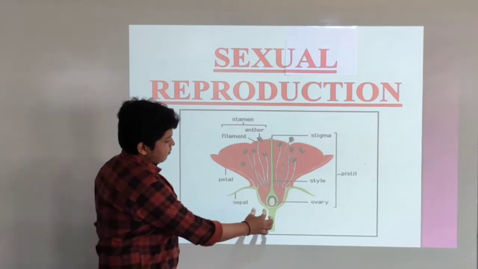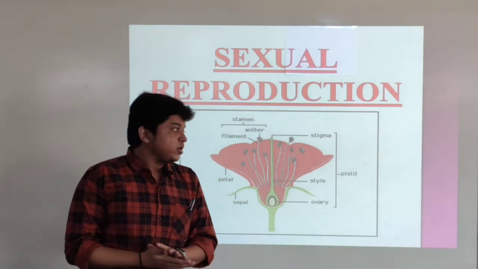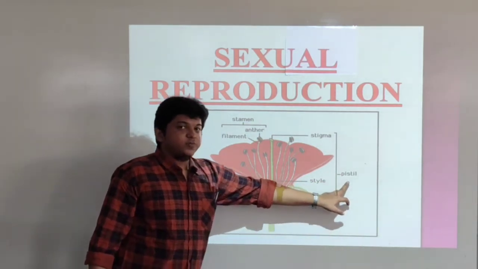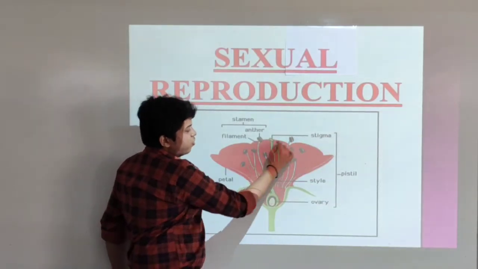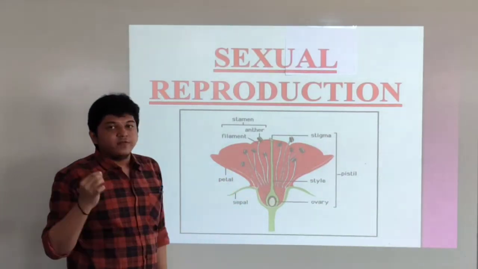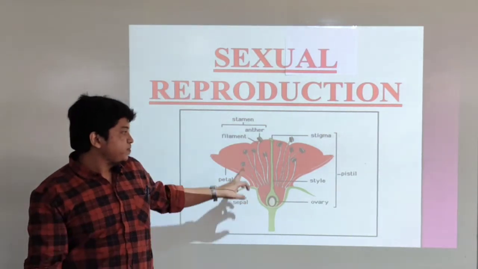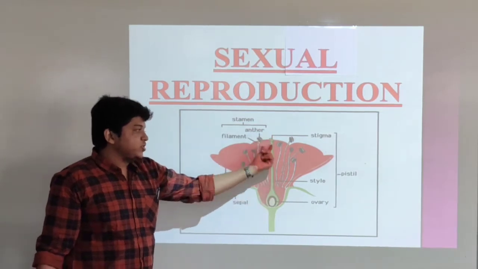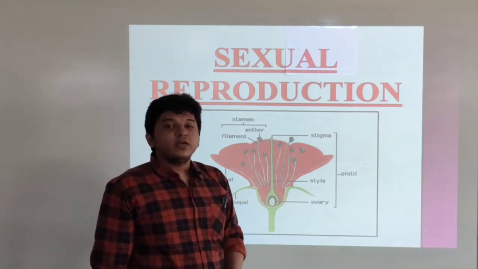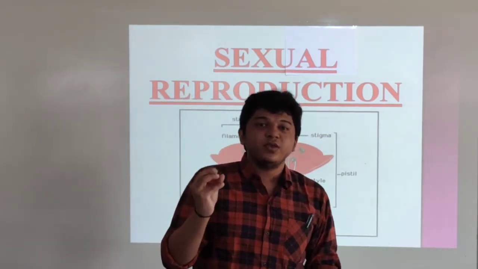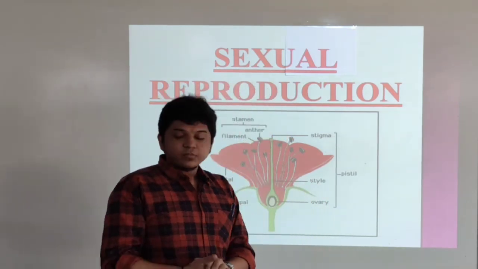And the second one, which is at the center, is the female reproductive organ of the flower. It is called the pistil. This pistil has three parts. First one is the stigma, from where the pollen grain can enter, from where the male reproductive part can enter into the female reproductive part. This is the style, you can see the tube over here. And the third one is the ovary. This ovary contains the eggs of the female reproductive part, where the fertilization will take place.